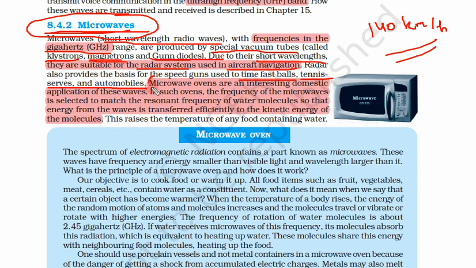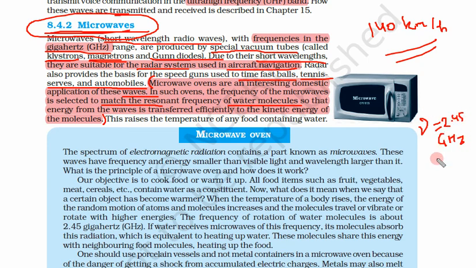Another very important use of microwaves is the microwave oven, an interesting domestic application of these waves. So what are the applications? Radar system, measuring speed of different objects, and microwave oven. In such ovens, the frequency of the microwave is selected to match the resonance frequency of the water molecule. We have learned that everything has a natural frequency. The natural frequency of the water molecule is 2.45 gigahertz.